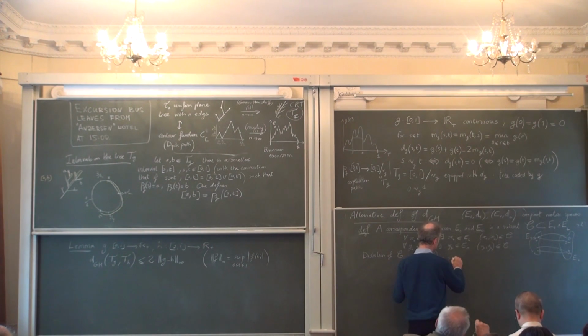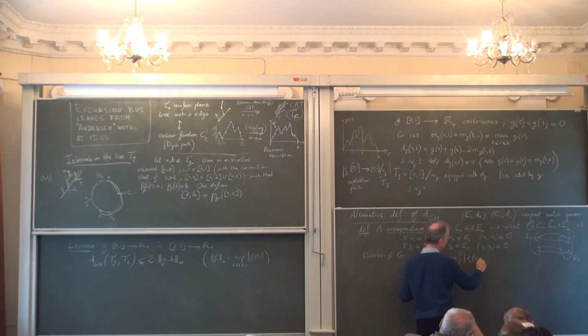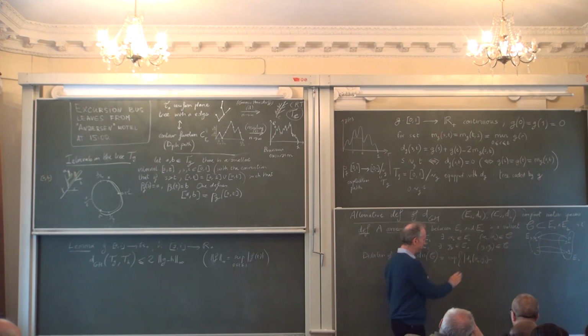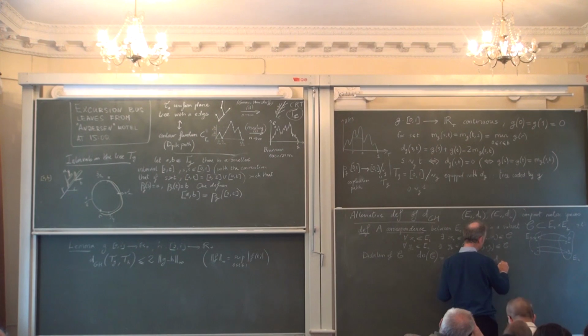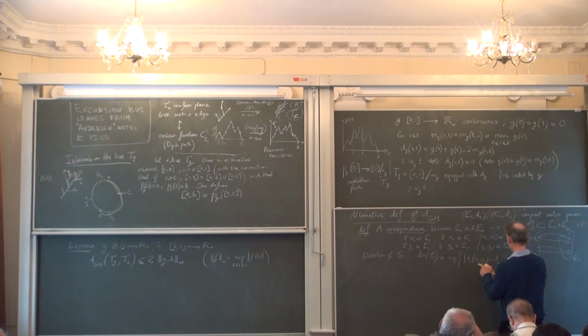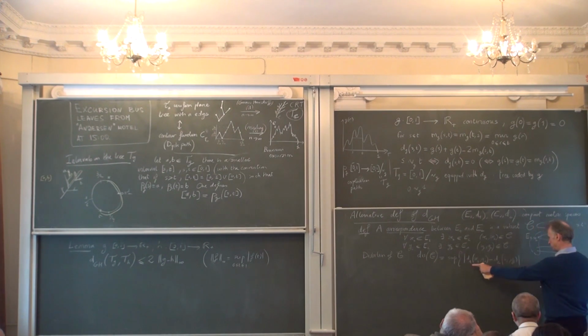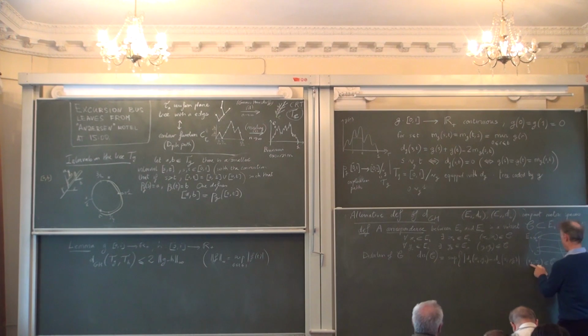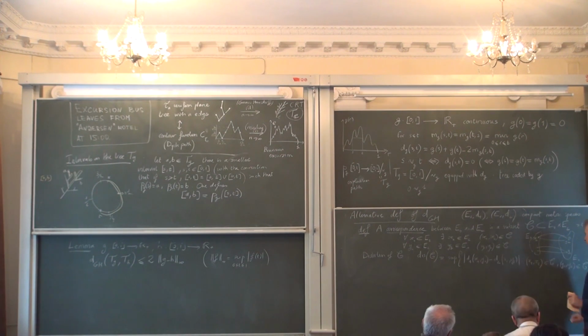You look at the supremum of the absolute difference between D1(x1, y1), where D1 is the distance on the first space, and D2(x2, y2), where you require that x1 is in correspondence with x2, and y1 is in correspondence with y2.